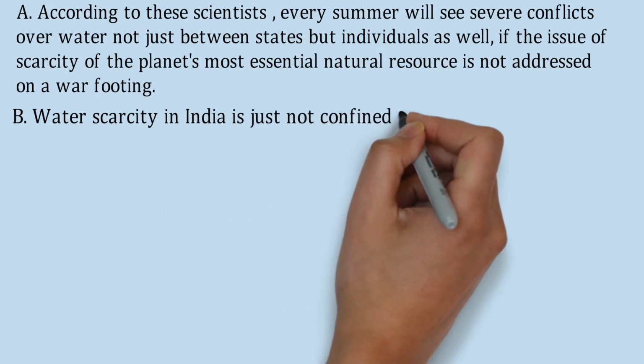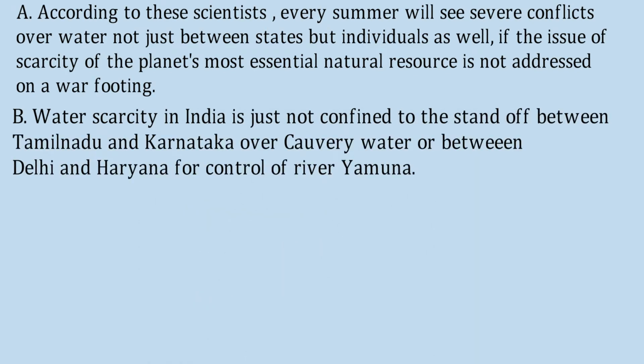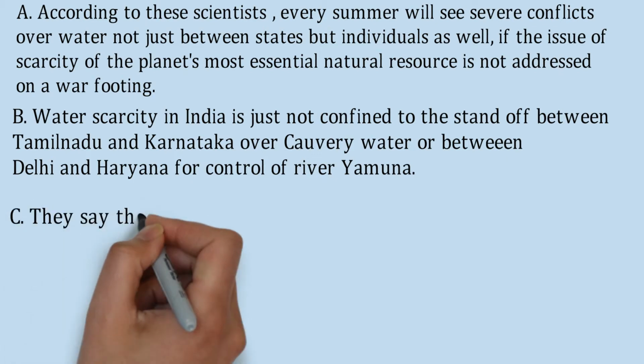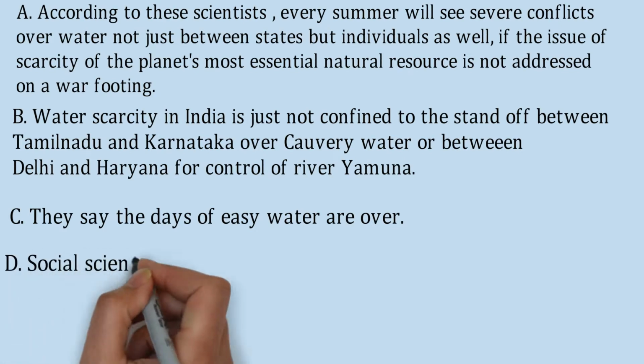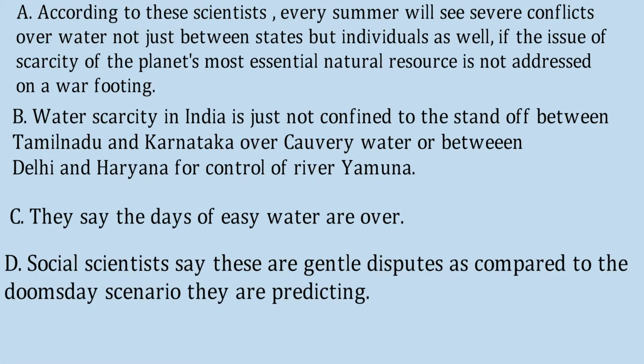Sentence number 2, we have: water scarcity in India is just not confined to the standoff between Tamil Nadu and Karnataka over Kaveri water or between Delhi and Haryana for control of river Yamuna. The third sentence, which is the C: they say the days of easy water are over. Sentence D: social scientists say these are gentle disputes as compared to the doomsday scenario they are predicting.